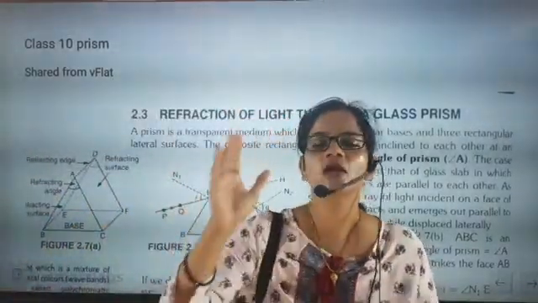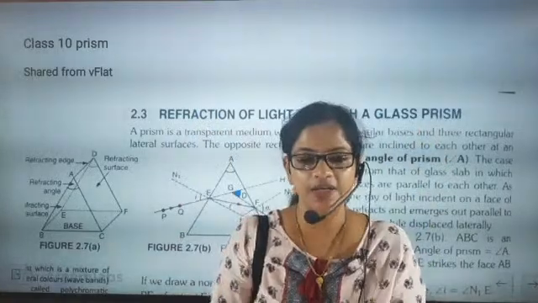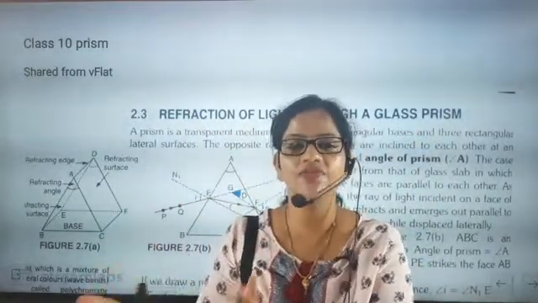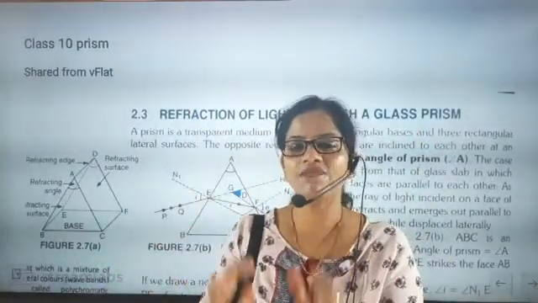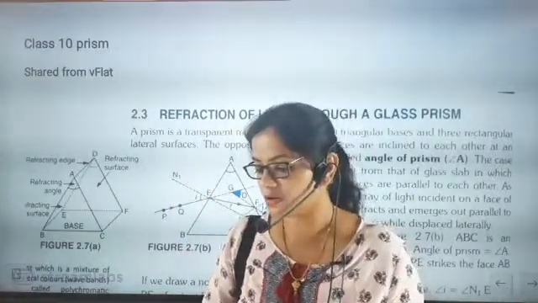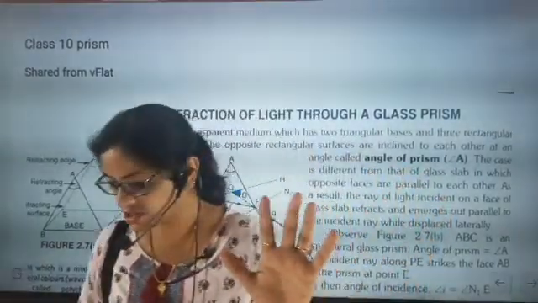Everyone pay attention here. The most important focus part here is that now the final phase is coming. Final full level preparation is needed because the term 1 model paper test examination is going to start.